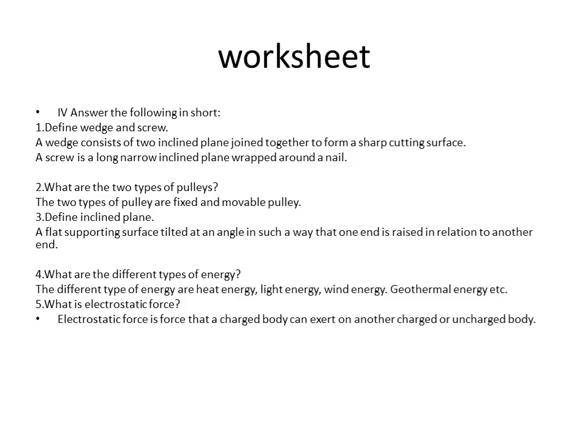Then write the short answers. Define wedge and screw. A wedge contains two inclined planes joined together to form a sharp cutting surface. And then screw, it is a long narrow inclined plane wrapped around a nail.